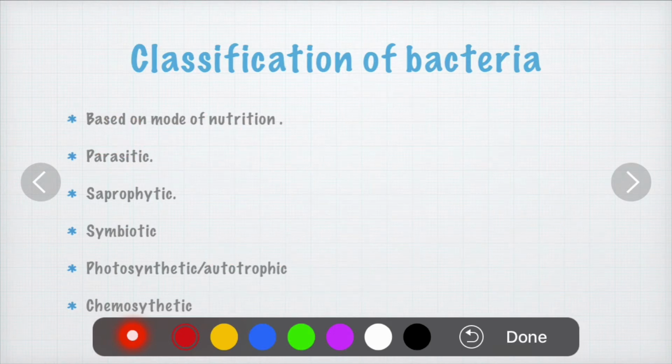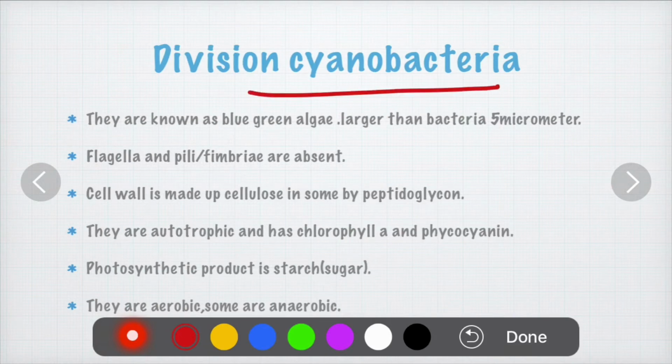Other examples of chemosynthetic bacteria are nitrifying bacteria. These are the type of bacteria which are responsible for the production of nitrogen. The example for the nitrifying bacteria is Nitrobacter. One more example of chemosynthetic bacteria is sulfur bacteria. These are the type of bacteria which are responsible for the production of sulfur. The example for the sulfur bacteria is Thiothrix. Next, we will see division cyanobacteria.